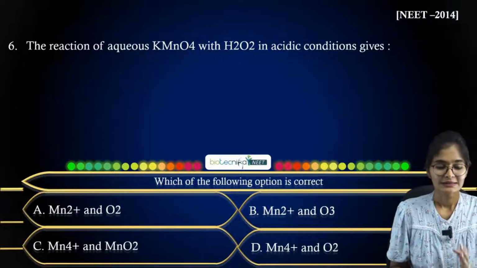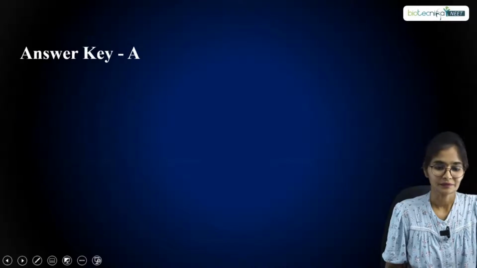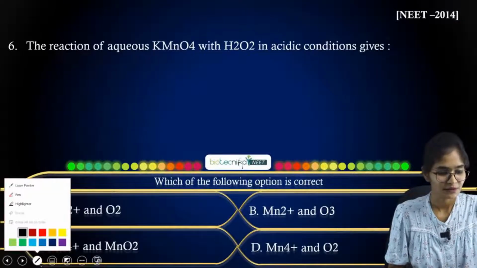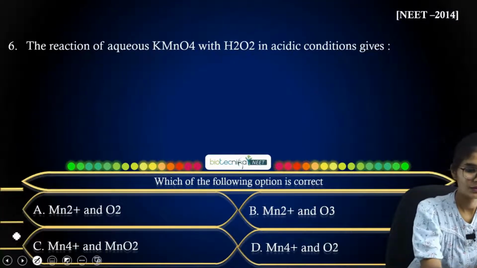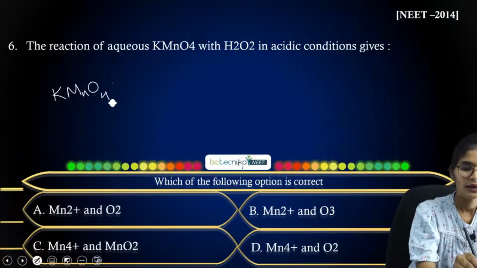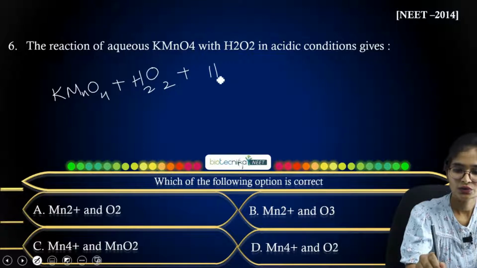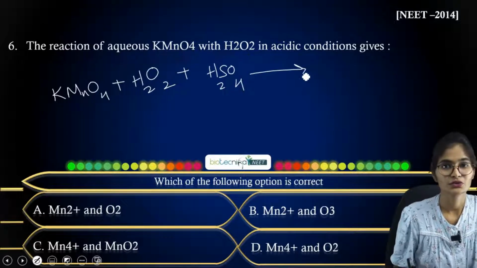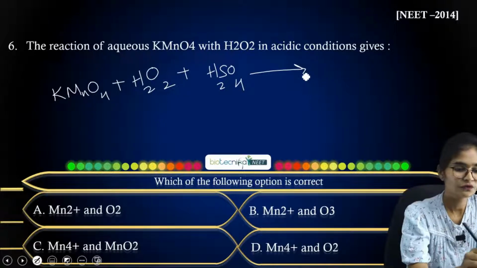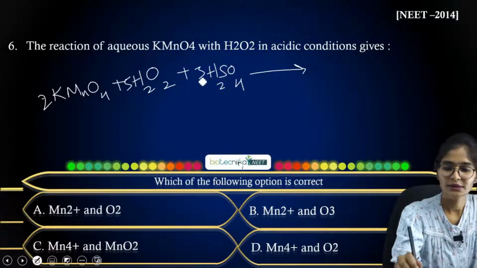All right, let us look at the answer. The answer is option A, where you can see the reaction like this. You have KMnO4 and you are treating with H2O2 in acidic condition, so you have to consider H2SO4. I have considered H2SO4 as the acid, and KMnO4 will be 2 moles, H2O2 5 moles, and then H2SO4 3 moles.